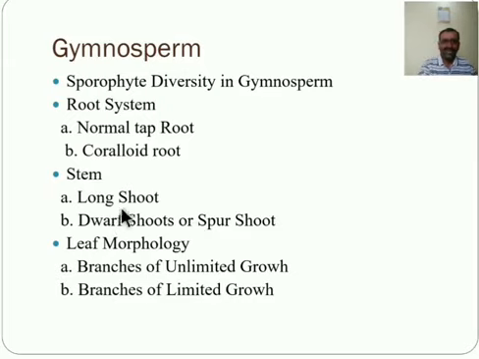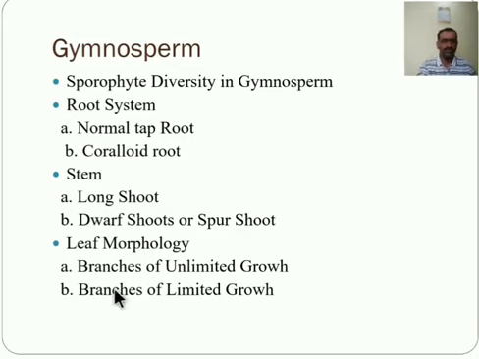The Cycas plant is in our garden. Please, when you come into the college, see in the garden at the front of the entry that small Cycas plant. It is two to three years old, and at the middlemost part of that plant the dwarf shoots are produced, and that shoot looks like a crown-like structure. That is the dwarf shoot, also known as the spur shoot.